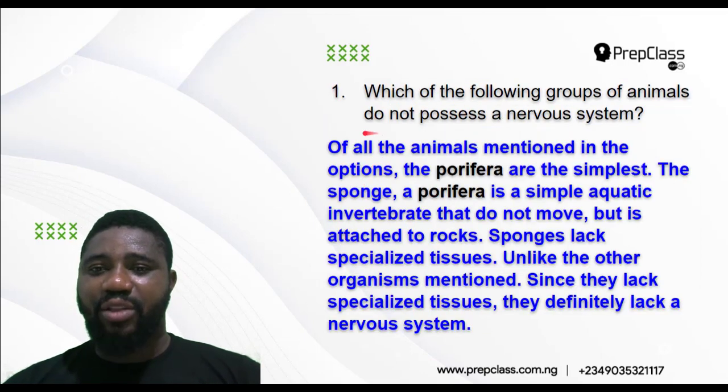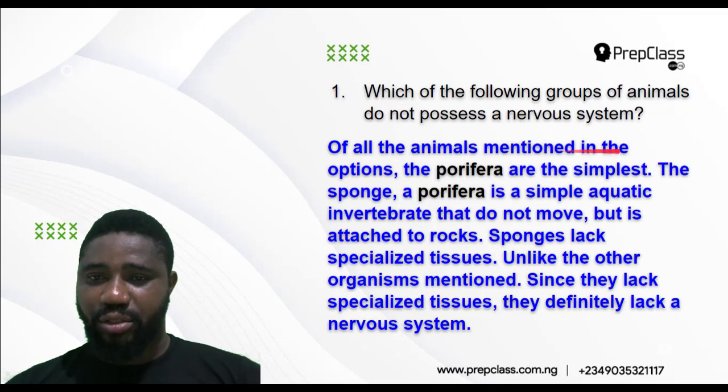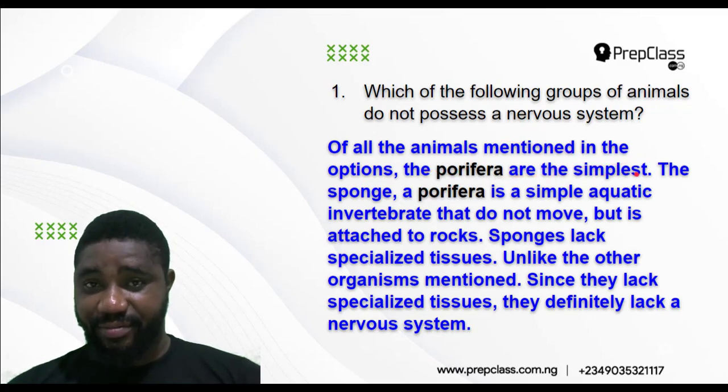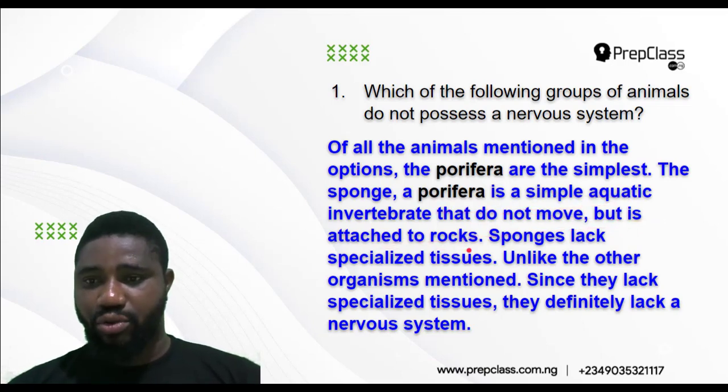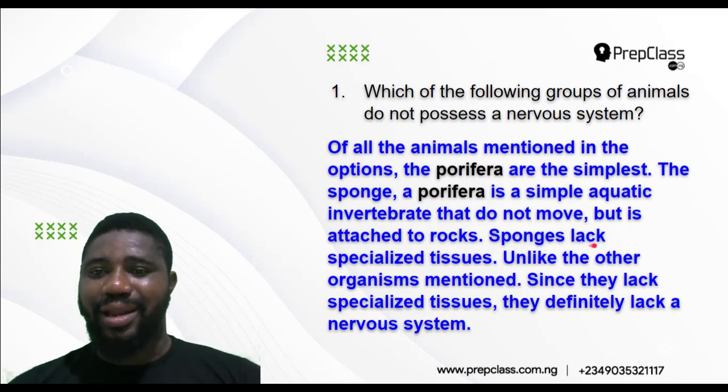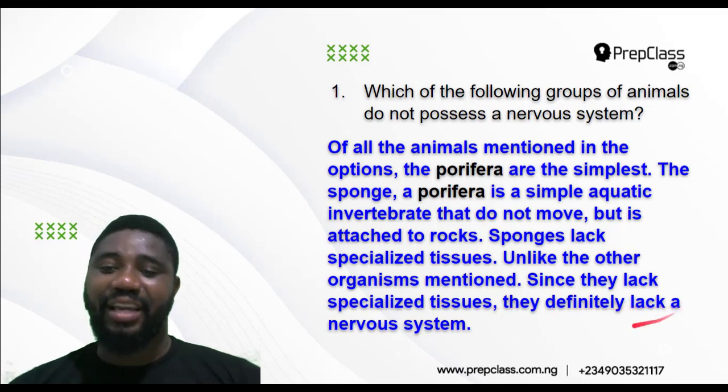Now, of all the animals mentioned in the options, the Porifera are the simplest. The sponge, which is a Porifera, is a simple aquatic invertebrate that does not move but is attached to rocks. Unlike the other organisms mentioned, sponges lack specialized tissues. Therefore, they definitely lack a nervous system.